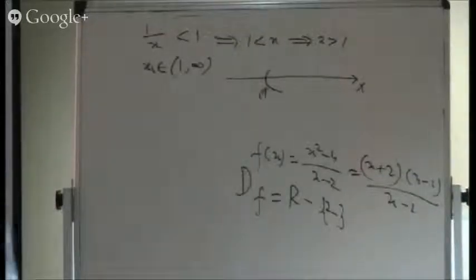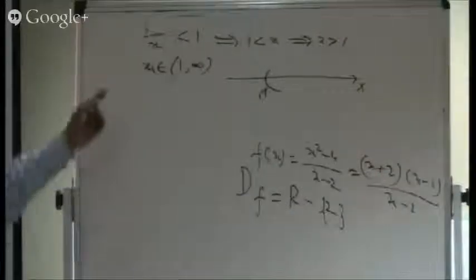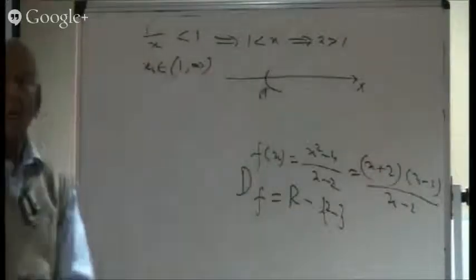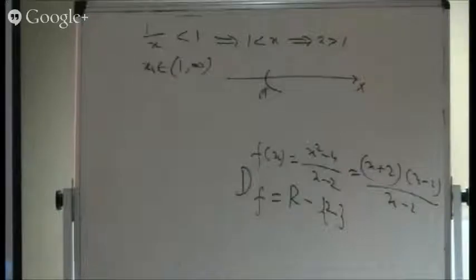This is definitely wrong, because you have multiplied by x, and you don't know whether x is positive or negative. If x is positive, then it would have been right. But if x is negative, you have ignored at least half of the question. You have done only half of the question. You have ignored the other half.